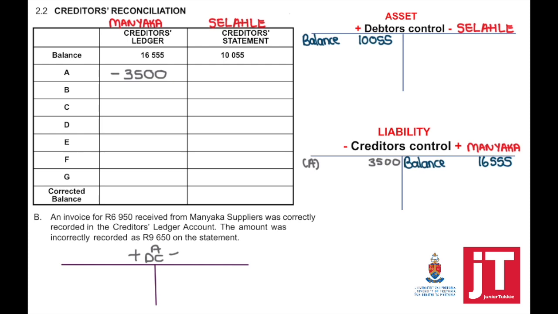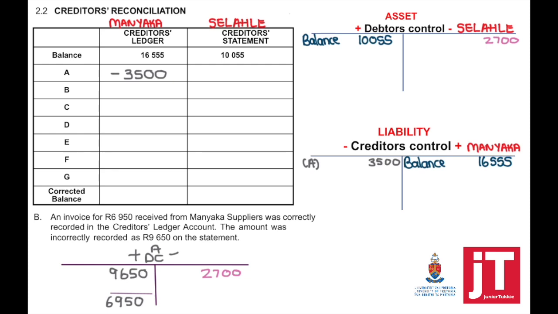And an invoice received means that goods were purchased. But now it was shown as 9,650 instead of 6,950. So what do we need to do now? We're going to take the difference. And the difference, 2,700, means it will appear on the credit side.